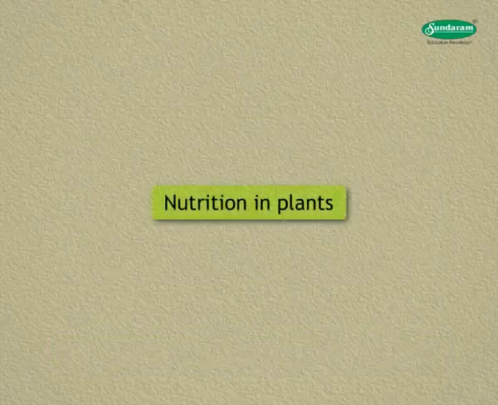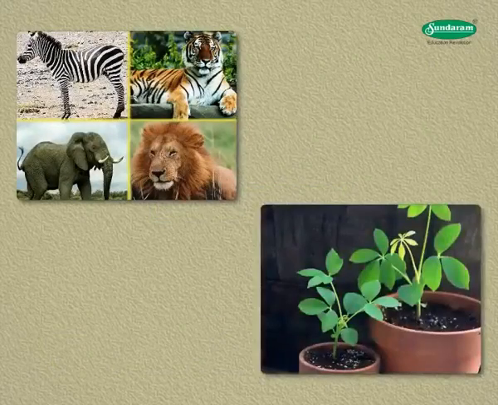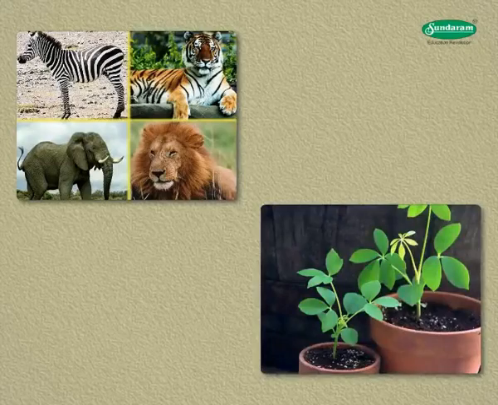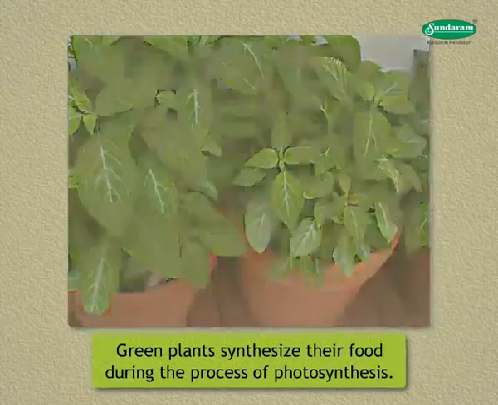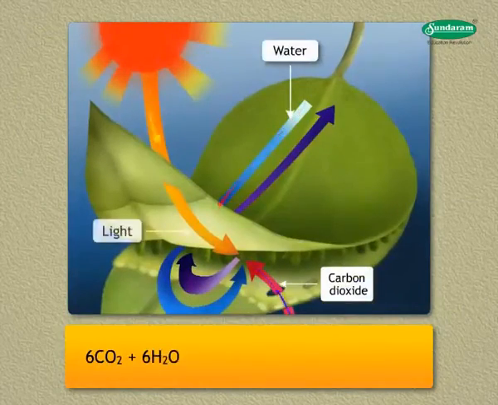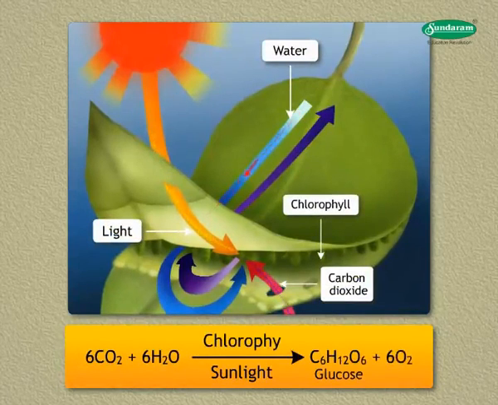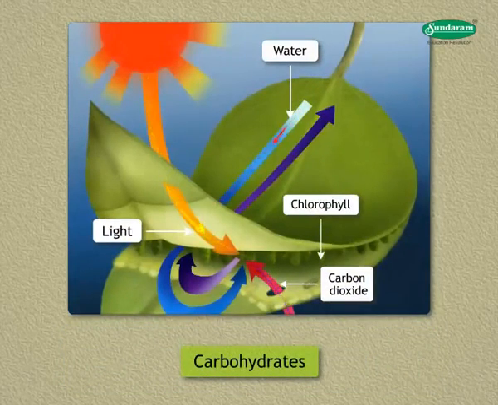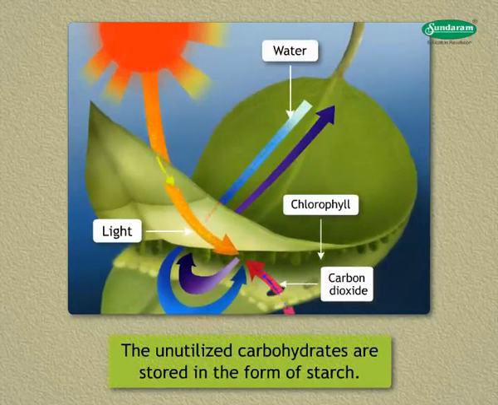Let us study about nutrition in plants. Like animals, plants also need food for growth and energy. Green plants synthesize their food during the process of photosynthesis. They take in carbon dioxide and water and convert them into carbohydrates, glucose, in the presence of chlorophyll and sunlight. The carbohydrates are used for providing energy. The unutilized carbohydrates are stored in the form of starch.